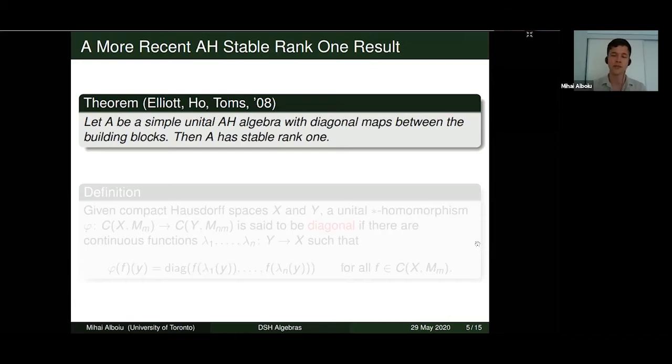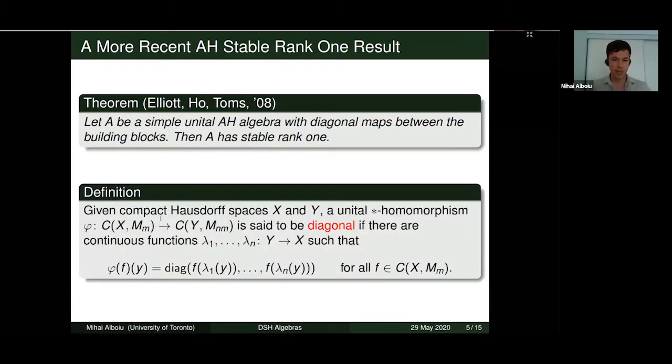Now, a little bit more recently, another AH stable rank 1 result came into prominence by Elliott, Ho, and Toms, who in 2008 showed that if you have a simple unital AH algebra with diagonal maps between the blocks, then the limit has stable rank 1. And I should say what I mean by diagonal map.